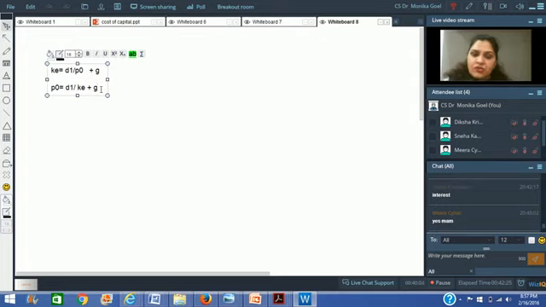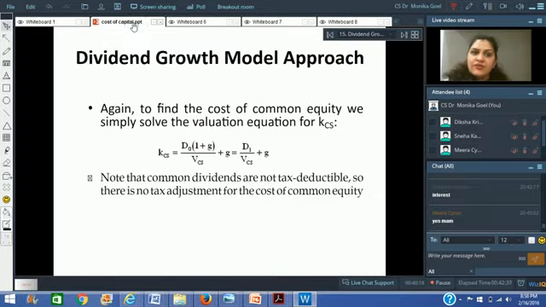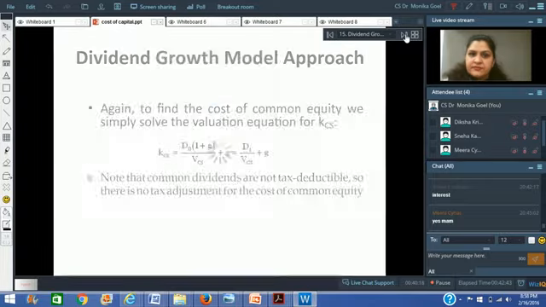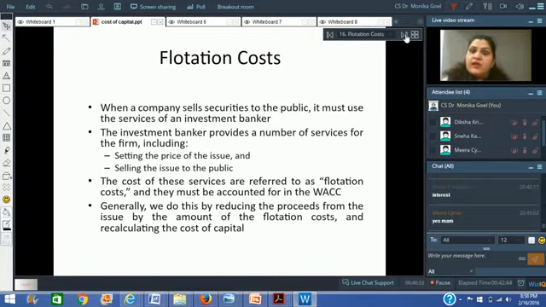What do I mean to say by that? The dividend which I'm going to receive in the next year divided by the cost of equity plus the growth rate will give me the price of equity. Now, in order to find out this particular cost of equity, I have simply changed the equation, and I say Ke is equal to D1 divided by P0, plus g. This gives me the cost of equity, right?